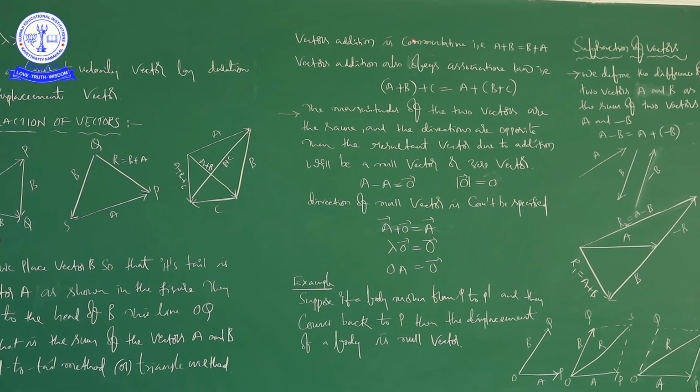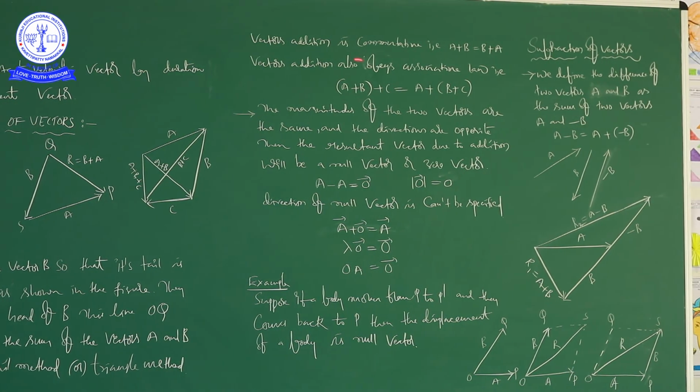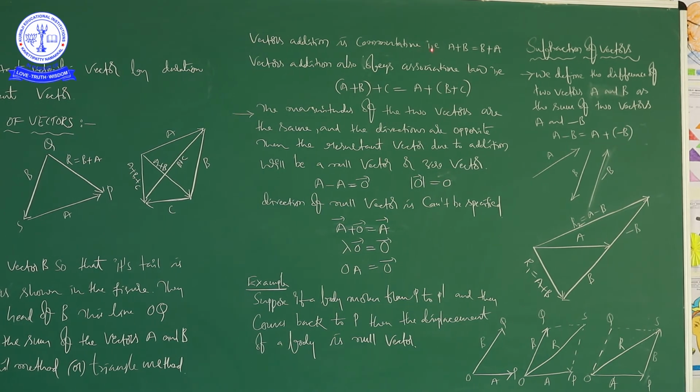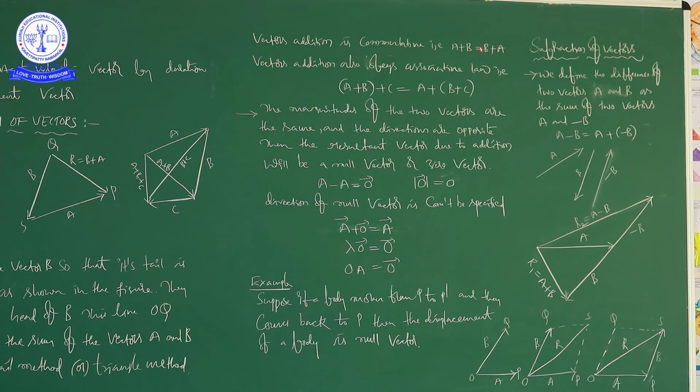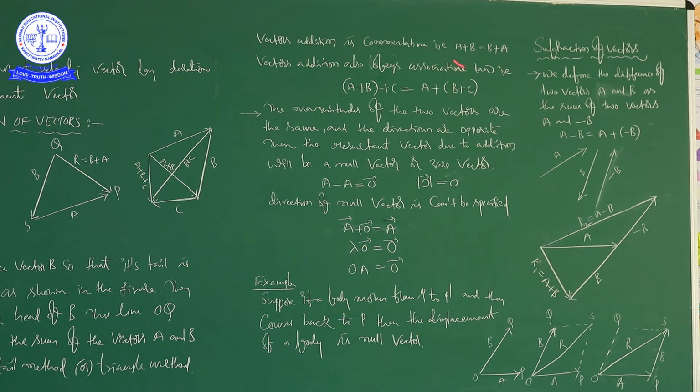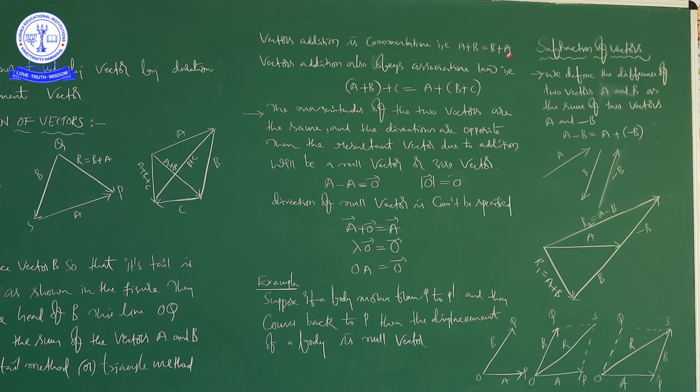Next point: vector addition is commutative. Vector addition satisfies the commutative property, that is A plus B is equal to B plus A. If you take two vectors A and B, you can write A plus B is equal to B plus A, just because of the commutative property. Even for three vectors, you can write it, but it is the associative law. Vector addition also obeys the associative law, that is A plus B plus C is equal to A plus B plus C, grouped either way.